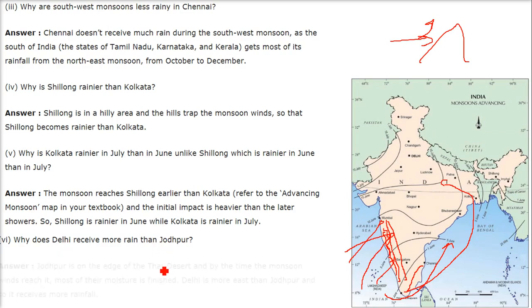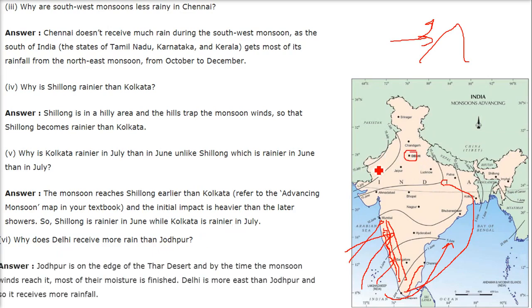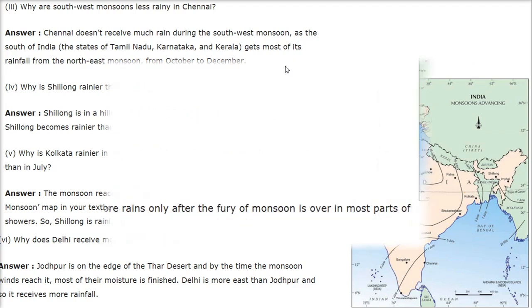Why does Delhi receive more rain than Jodhpur? Jodhpur is actually on the edge of the Thar desert. By the time the monsoon winds reach this place, the moisture is almost finished. Delhi is more eastern. If you see, it is quite some distance from Jodhpur, and therefore it receives more rainfall as compared to Jodhpur.